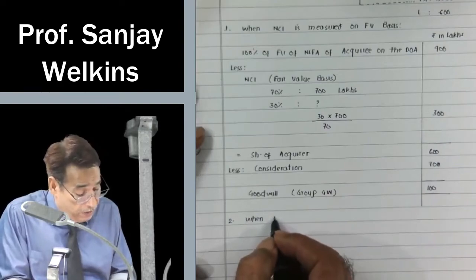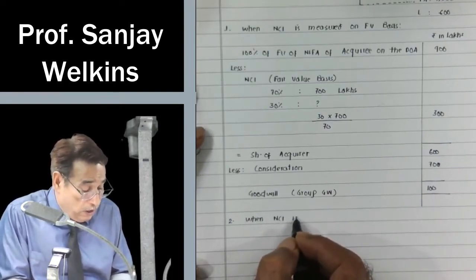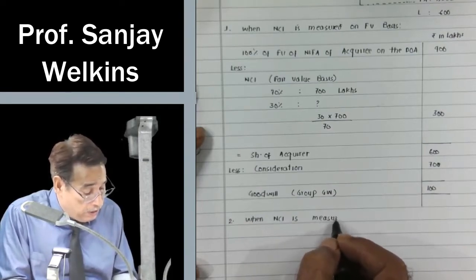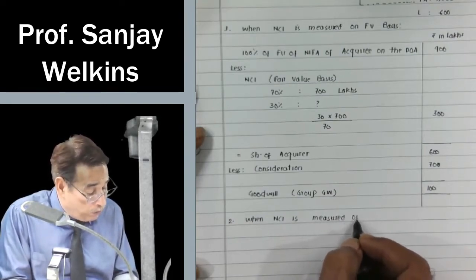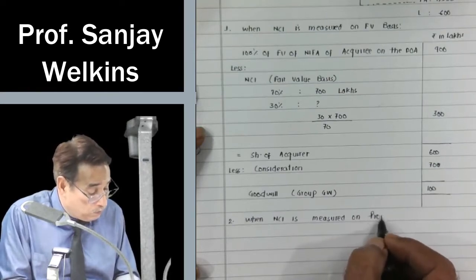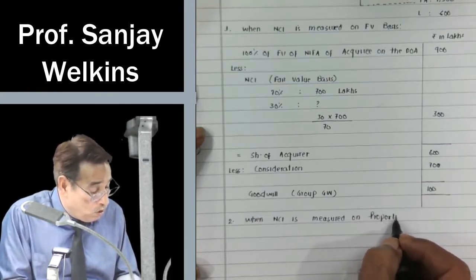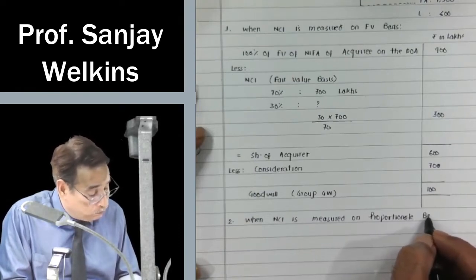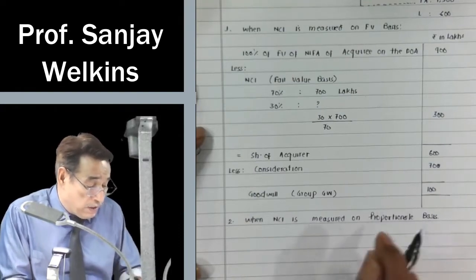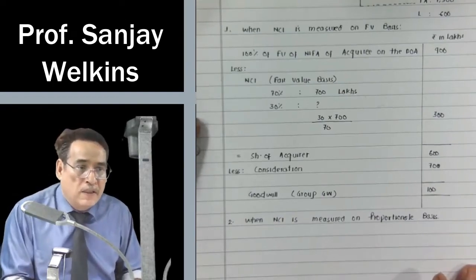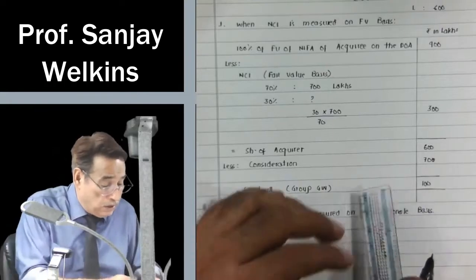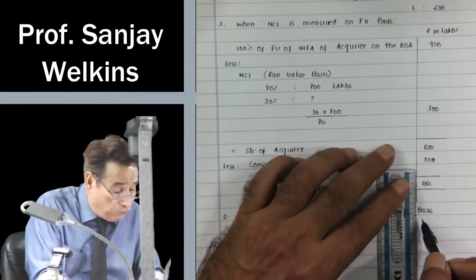When NCI is measured on proportionate basis, what would be your answer? You need to give me the answer in this case of your own.